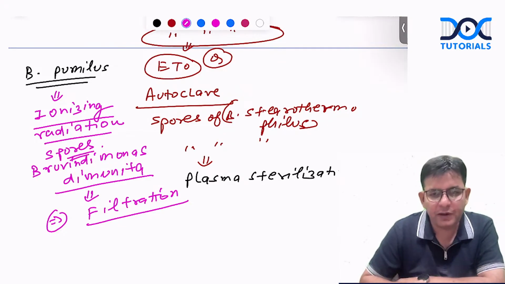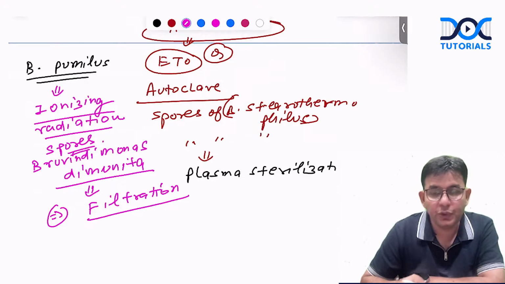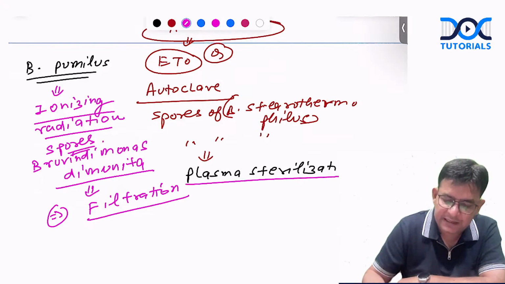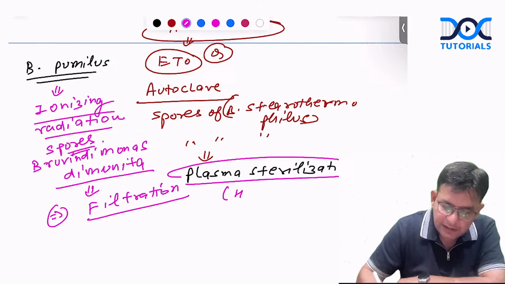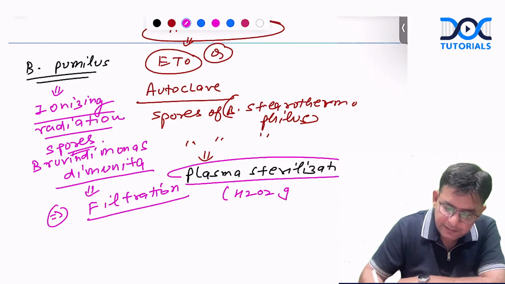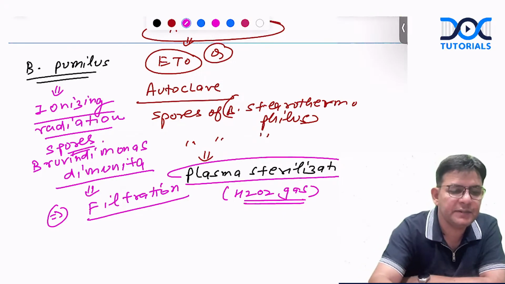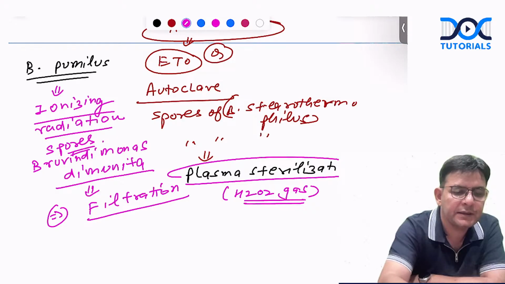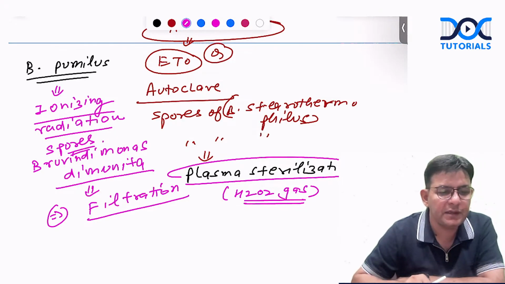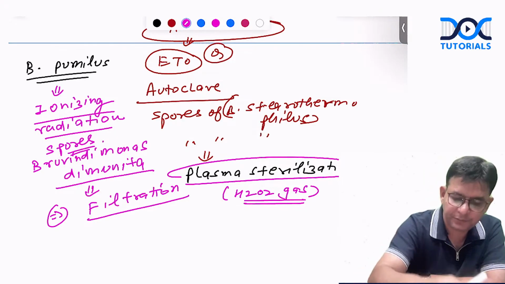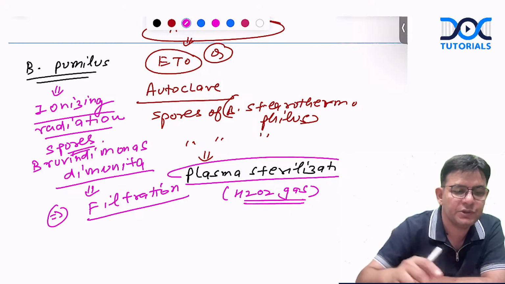Okay. So important ones are these, which you should know. The latest is plasma sterilization, in which this question also came: which particular gas is used? H2O2 gas is used in this particular one. Okay. So remember this regarding plasma sterilization also.